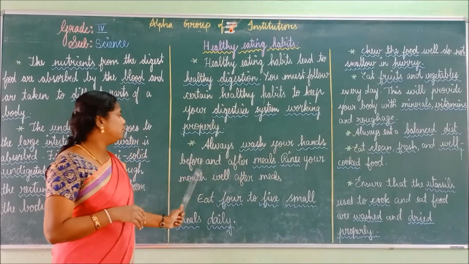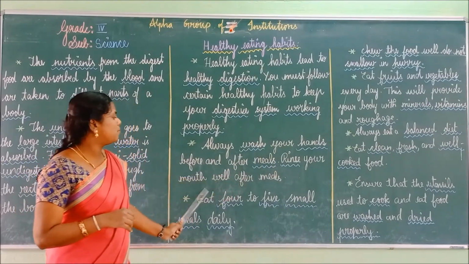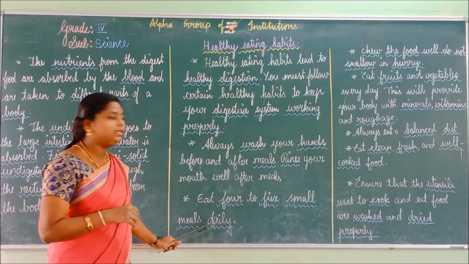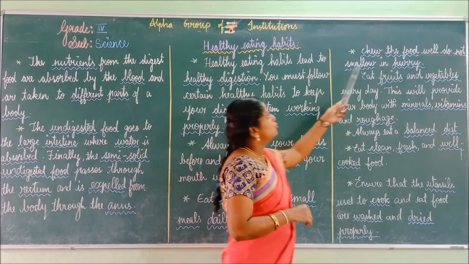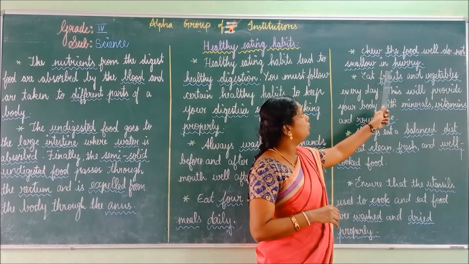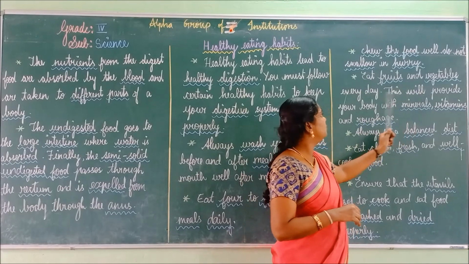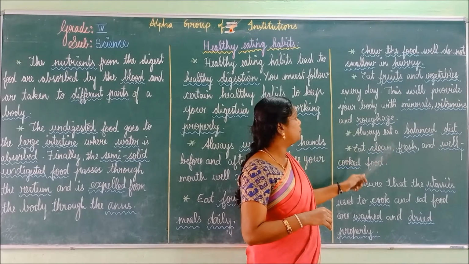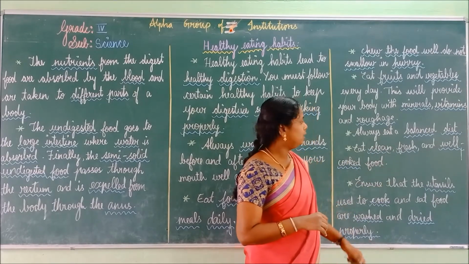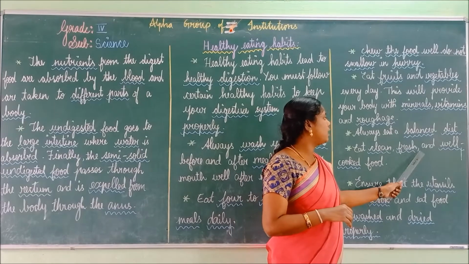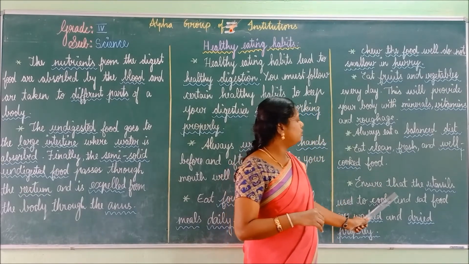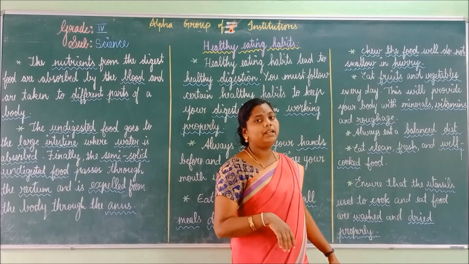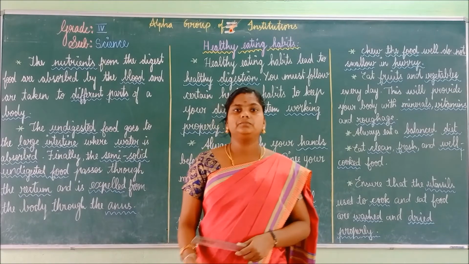Always wash your hands before and after meals. Rinse your mouth well after meals. Eat 4 to 5 small meals daily. Chew the food well. Do not swallow in a hurry. Eat fruits and vegetables every day. This will provide your body with minerals, vitamins and roughage. Always eat a balanced diet. Eat clean, fresh and well cooked food. Ensure that the utensils used to cook and eat food are washed and dried properly. Is it clear, children?